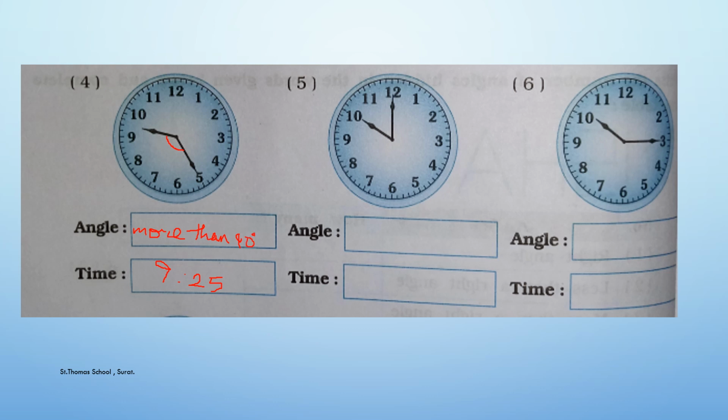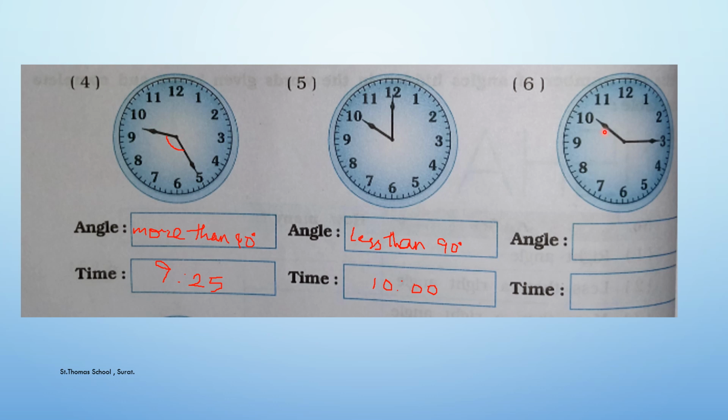Okay. Now let us do the question number 5. So in this picture, the time given is 10 o'clock. So you have to write the time in the box like this, 10 o'clock. Then the angle that has been made by these two hands is an acute angle. So you have to write it like this, less than 90 degree. Clear with this?